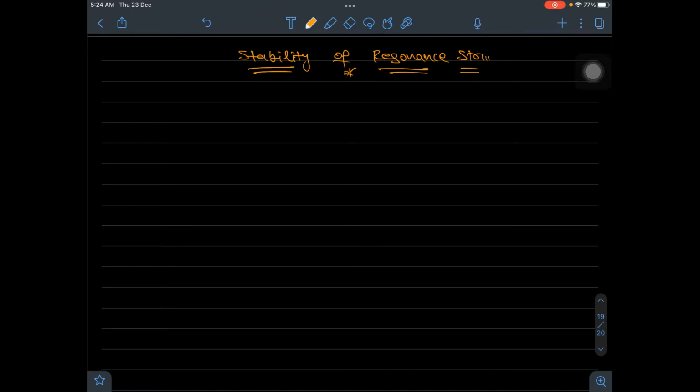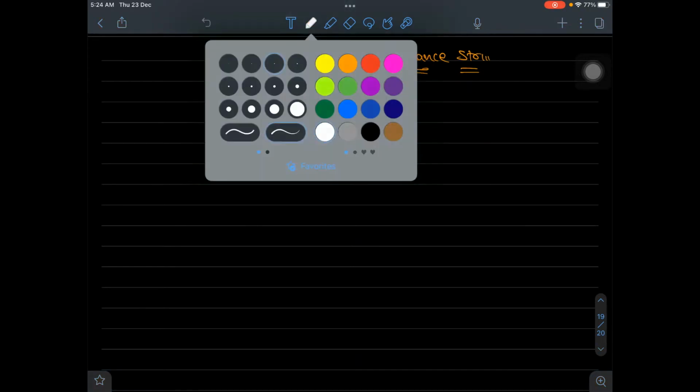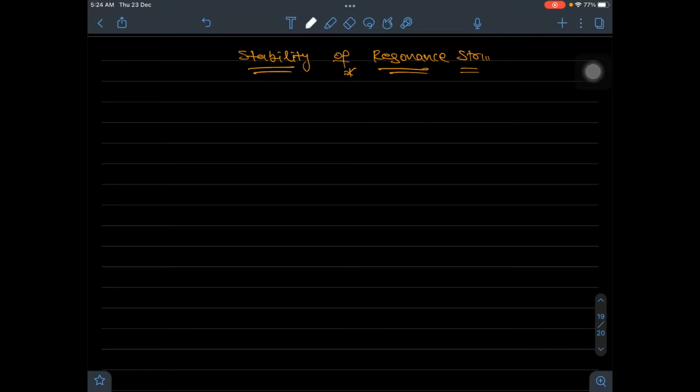Okay, to identify the resonance structures of a species, there are a few rules. Based on those rules, we will be able to predict, among all the resonance structures which are possible for a compound, which are stable and which are unstable.